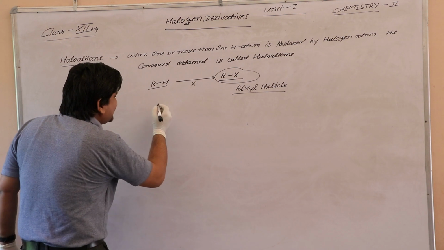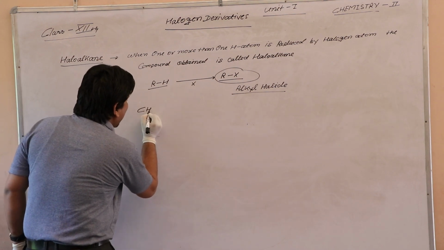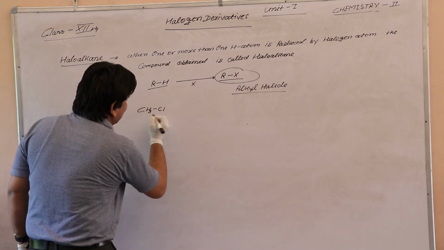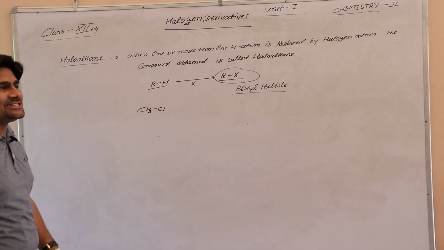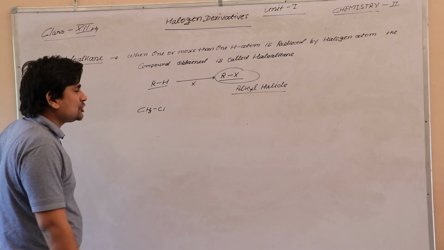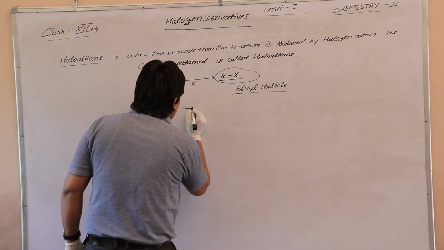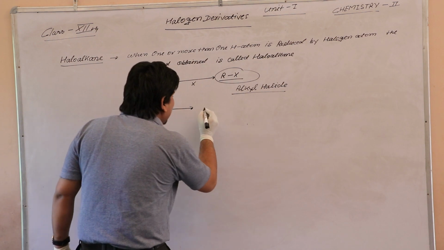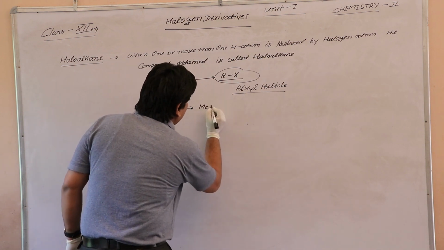For example, the compound CH3Cl. We know that CH3 is methyl and Cl is chlorine. The common name of the compound is methyl chloride.